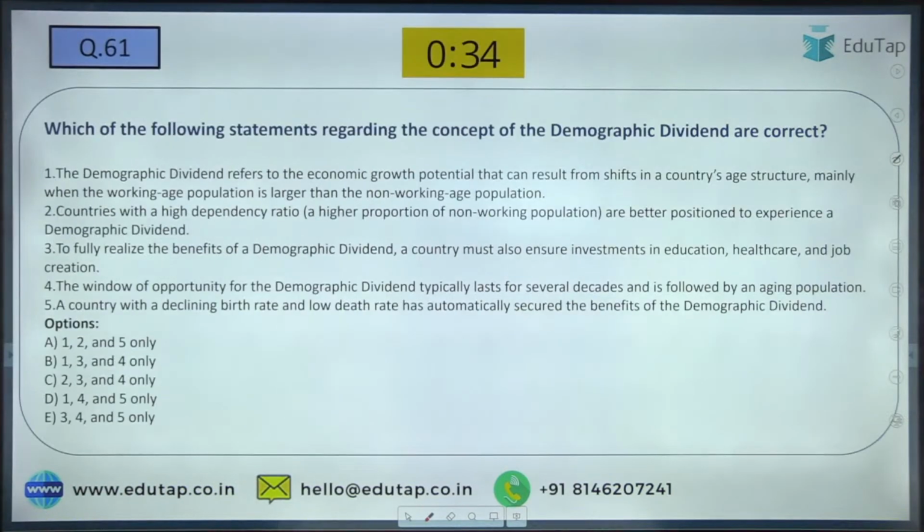Now the next question. Question number 61. Which of the following statements regarding the concept of demographic dividend are correct? Take your time, read the question and mark your answers.